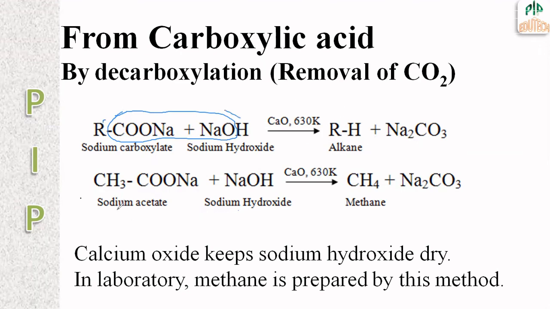Here we have taken sodium acetate, CH3COONa, which reacts with NaOH, sodium hydroxide. Sodium carbonate is removed, and the hydrogen combines with CH3 to give methane.